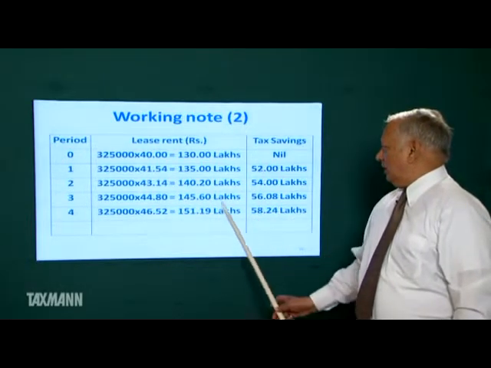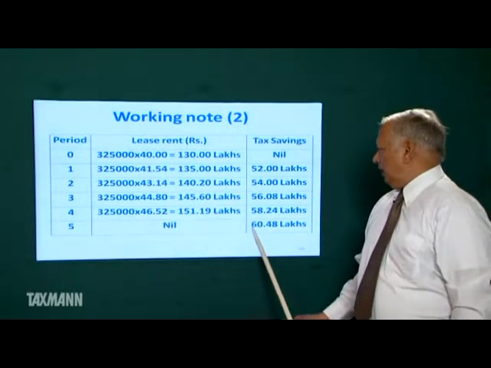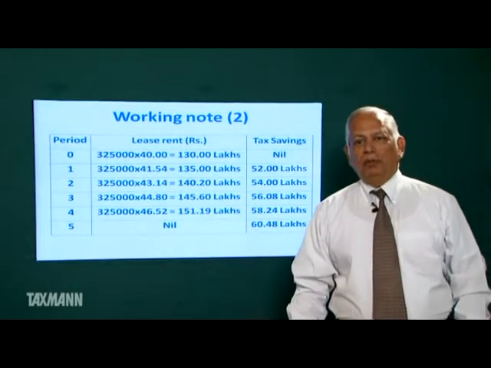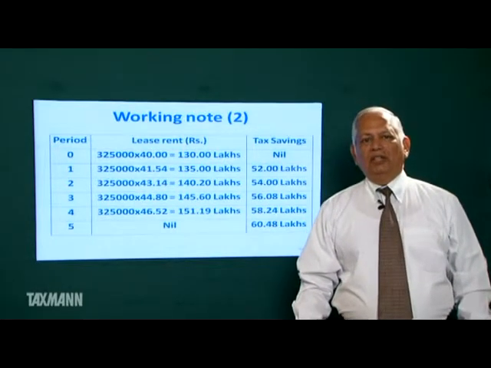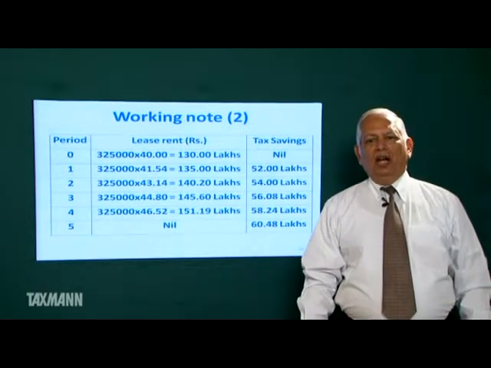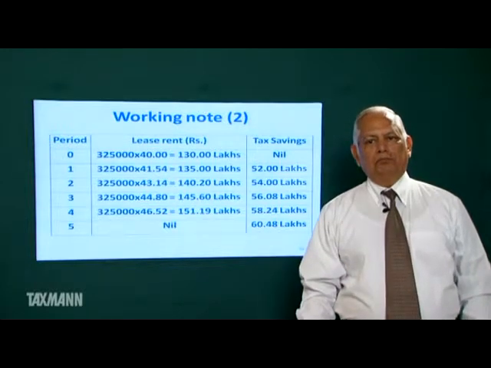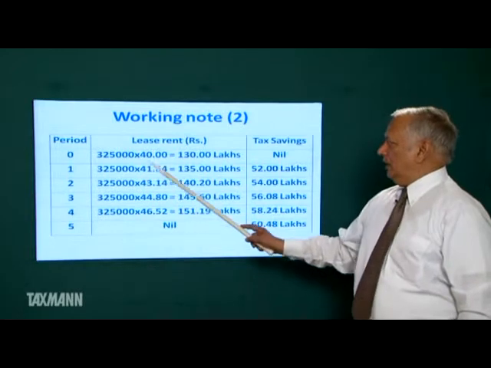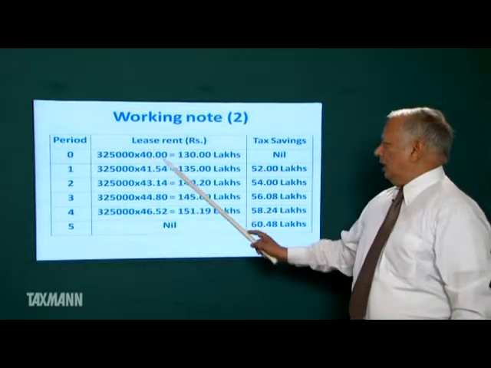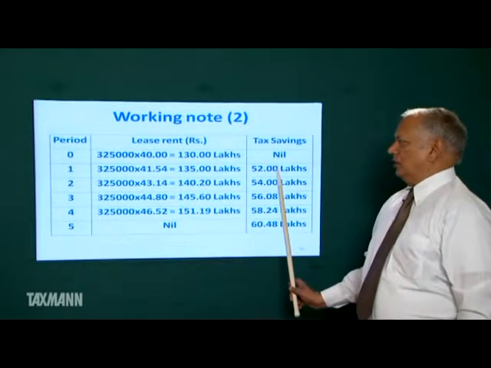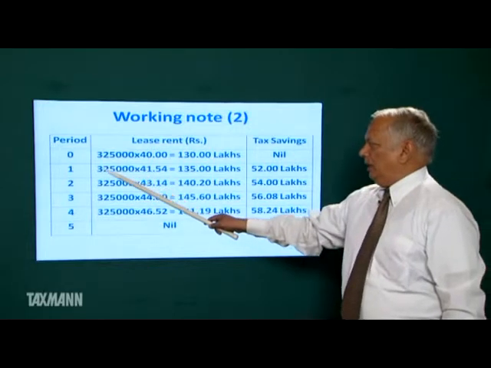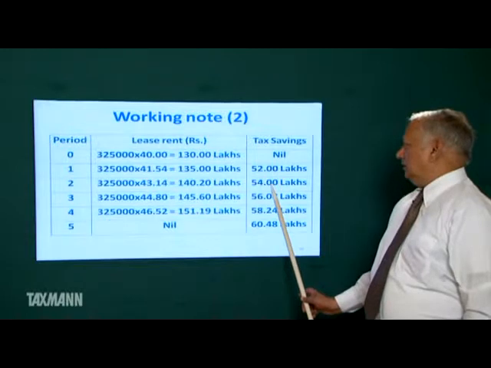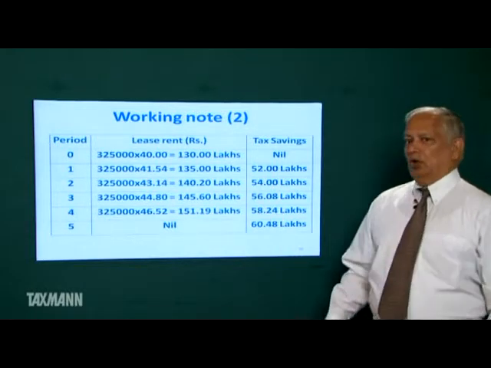This tax saving is on this amount, and this tax saving is on this amount. We shall be paying lease rent in the beginning of the year. We shall have tax saving at the end of the year. We have paid this lease rent in the beginning of first year, and this is the tax saving at the end of first year. This lease rent we are paying in the beginning of second year, and this is the tax saving at the end of second year, and so on.